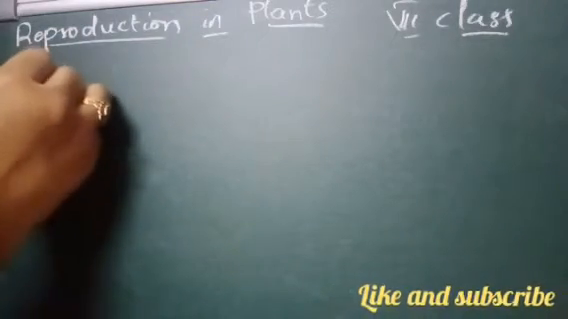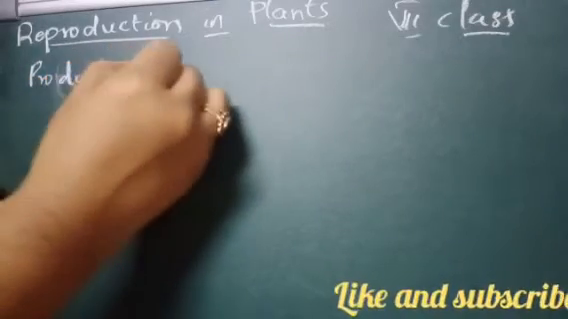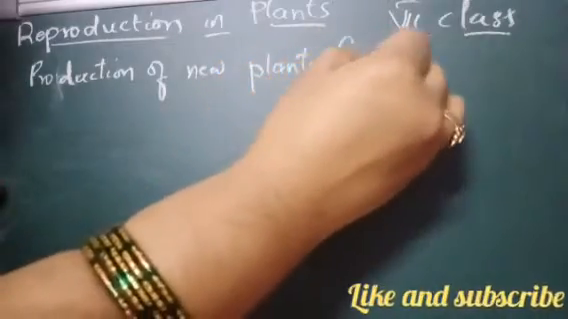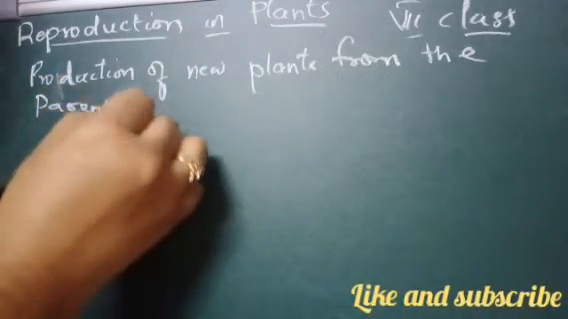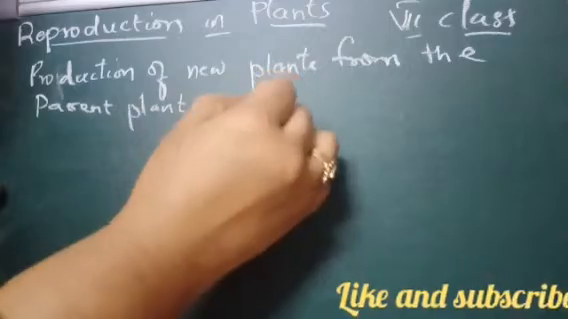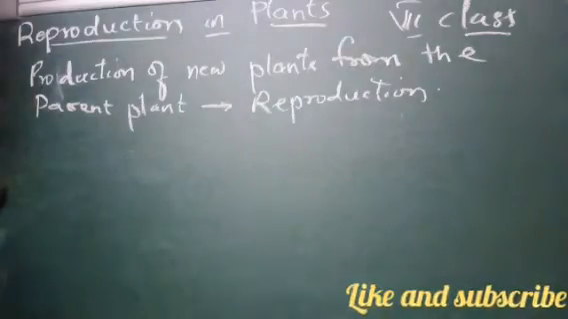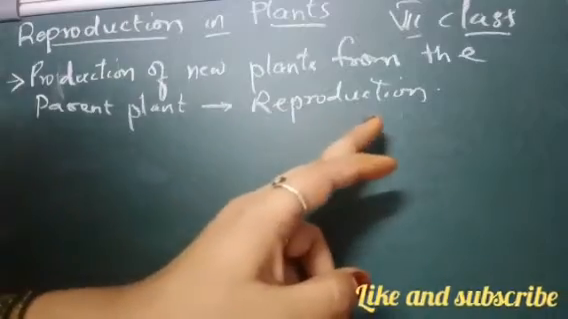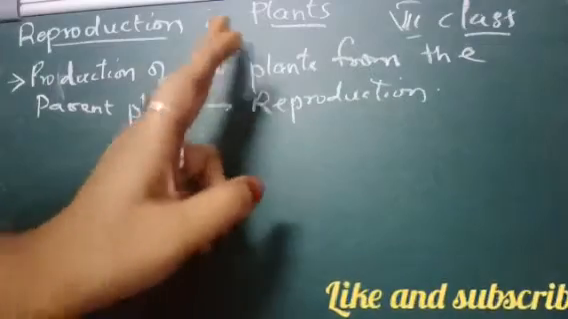new children from the parent. Okay, so what we can say, production of new plants from the parent plants is called as the reproduction in plants, same like we have in our animals and human beings, right? The production of new plants from the parent plant is called as the reproduction in the plants.